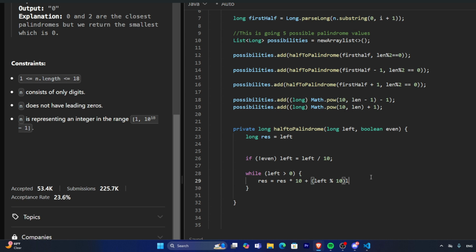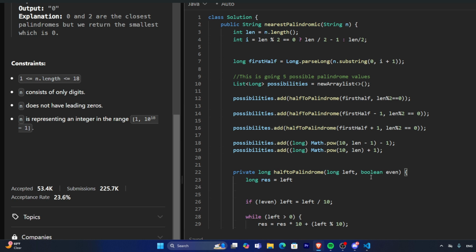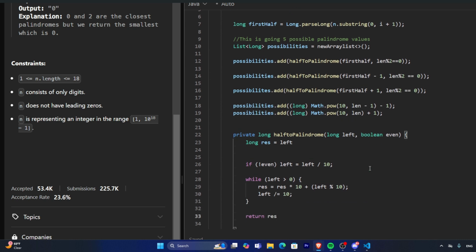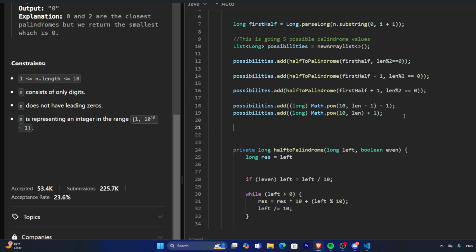Then after that, we want to shift our left input to the left one time. So we can do this in a long expression by just dividing it by 10. After that, we want to just return the rest so we can bring it back into our nearest palindromic sequence so we can start calculating the smallest difference. Now, the logic for calculating the smallest difference is pretty simple.